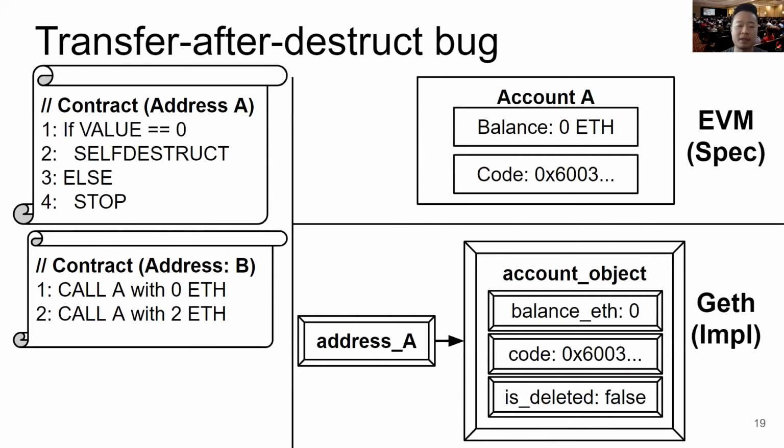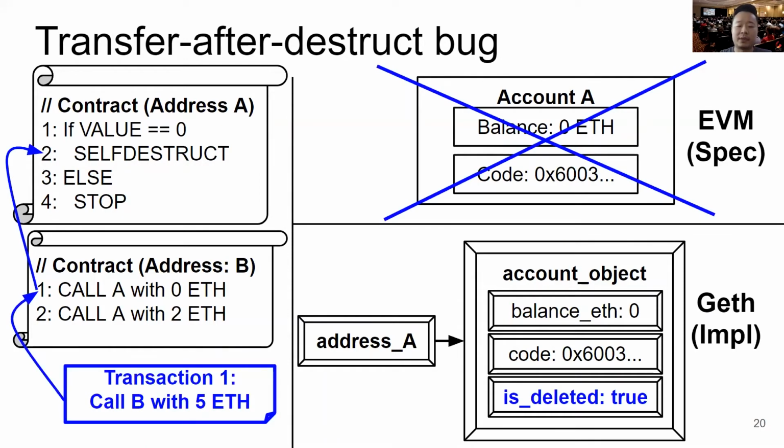So let us look at this bug in more detail. Suppose that there are 2 smart contract accounts which are owned by their own code. The code is on the left. On the right, we have the EVM and the Geth implementation representation of the smart contract A. When the first transaction is executed, which calls B with 5 ETH, the code of B is executed, which leads to the self-destruct bytecode instruction in the smart contract A getting executed.